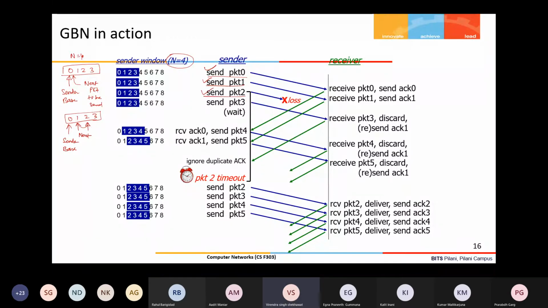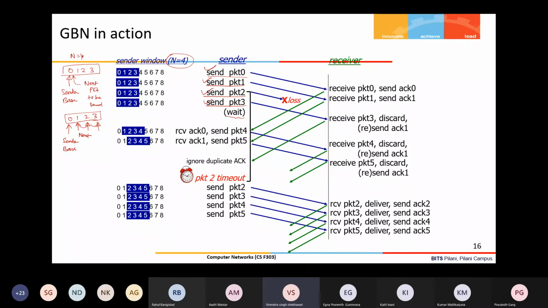So how many packets can I send without waiting for the acknowledgement? 4, right? So the next packet I can send is packet 3. So 4 packets have been sent. After that, the sender cannot send. The sender needs to wait because my window size is 4 and all 4 sequence numbers have been consumed.